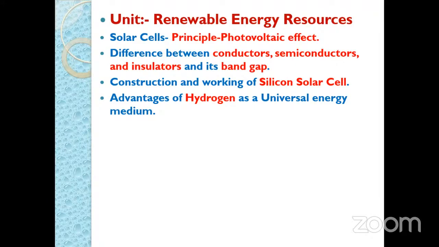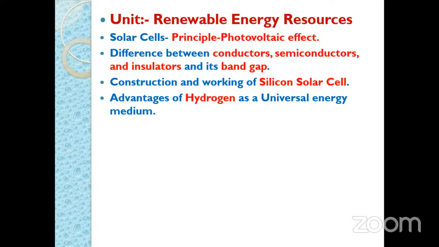In case of conductors, the forbidden energy gap between the valence band and conduction band is 0. So these materials act as the conductors. And regarding the semiconductors, when the forbidden energy gap is around 1 electron volt, then these materials act as the semiconductors. Regarding this, we consider silicon and germanium.